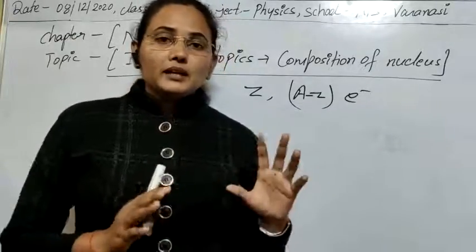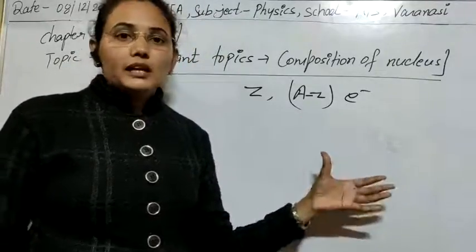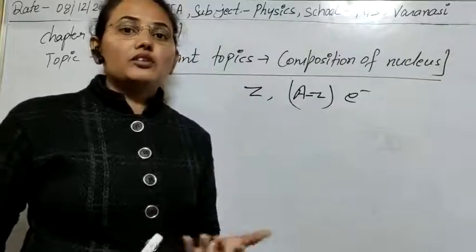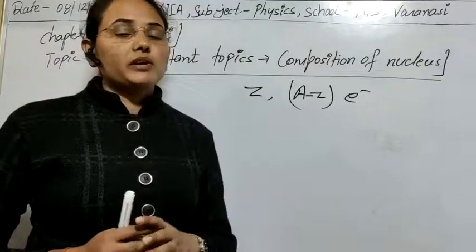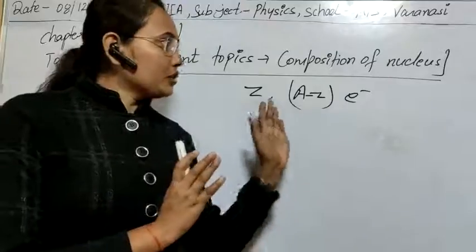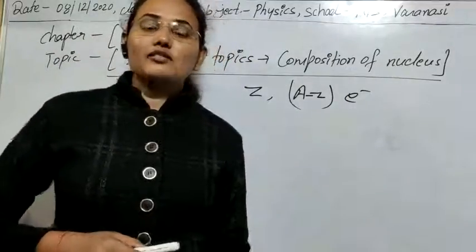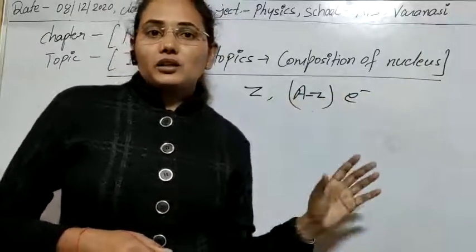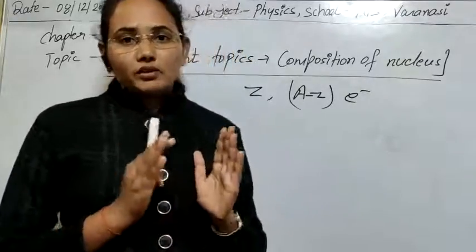But here the assumption of electron proton hypothesis is that some of the electrons are inside the nucleus and some of the electrons are revolving round the nucleus, and also protons are situated in the nucleus. So I think the concept and composition of nuclei at first and the hypothesis that was given is clear to you. Questions can be asked on the basis of the hypothesis,